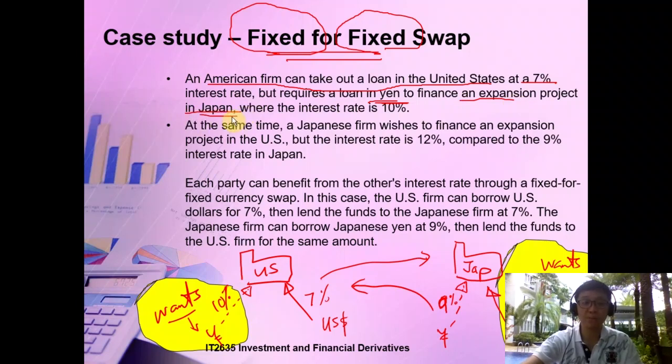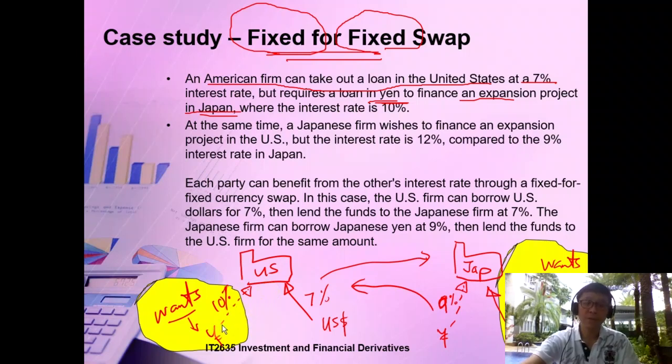But if you were to borrow yen in Japan, let's take a look at this diagram. It's the same as this. You can read from this. Let's say we have a U.S. company who wants to invest or expand a program in Japan. He actually wanted to borrow some yen since he's doing the expansion in Japan. He would definitely need yen to pay for some of these workers and expansion constructions. So in yen, you need to borrow. But since Japan is a foreign country for the U.S. company,